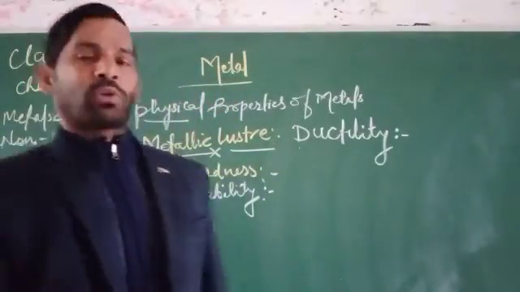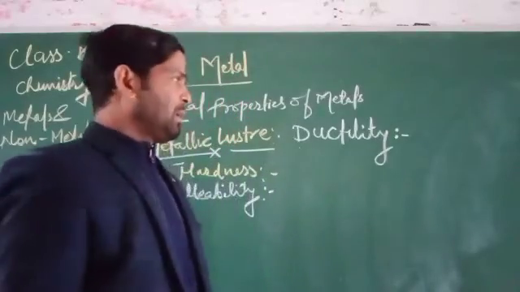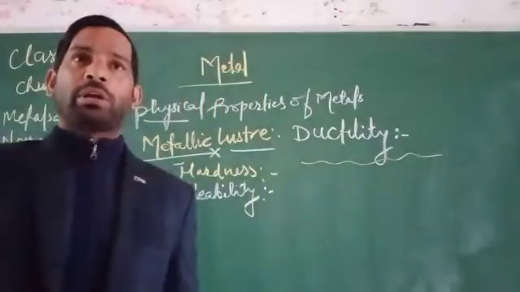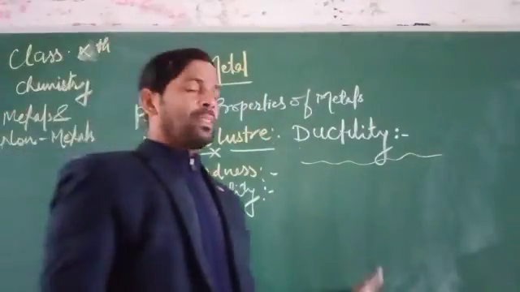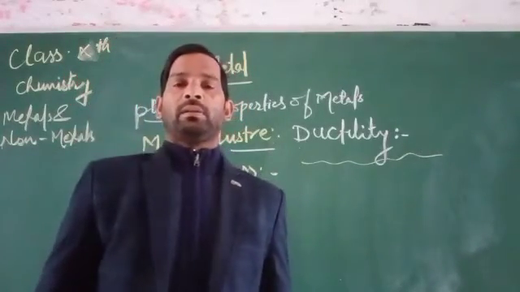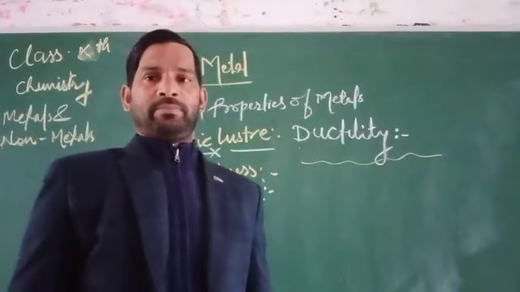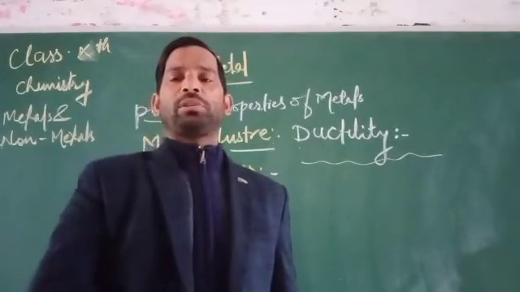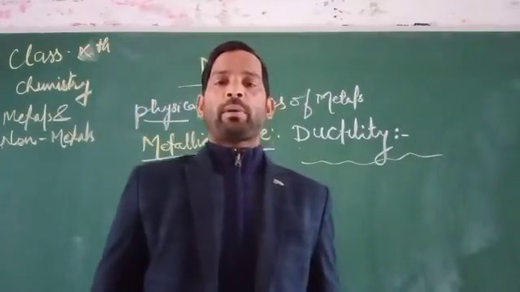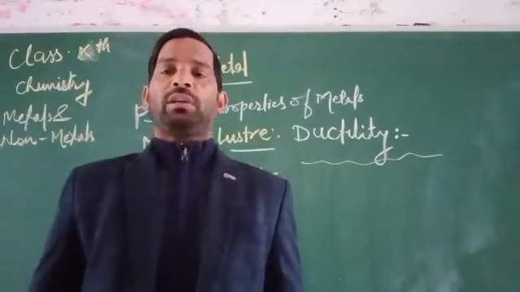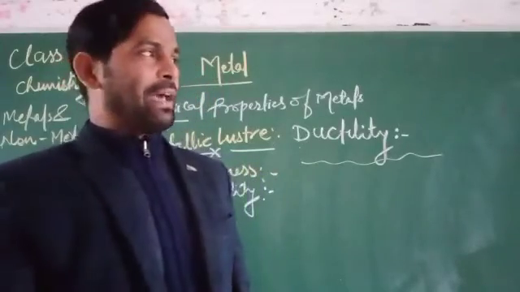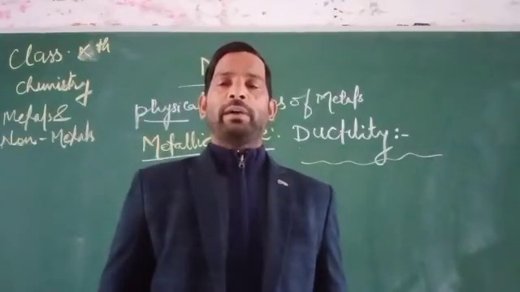Why? Because it is a good conductor of heat and electricity as well. So we can say the metals are good conductors of electricity. Why are these good conductors? Because they can be ductile in nature. That means when the metals are drawn into thin wires, only the metals can show this property. It is the property of a metal by which the metal can be drawn into thin wire. That property of the metal is called ductility. So being ductile, the metal can be drawn into thin wires.